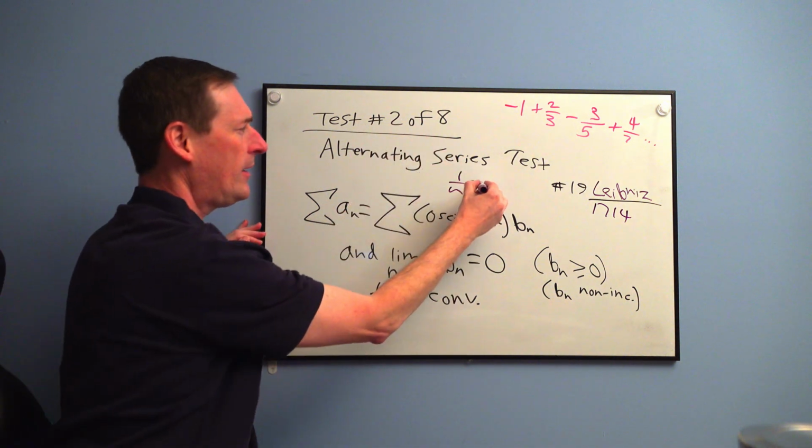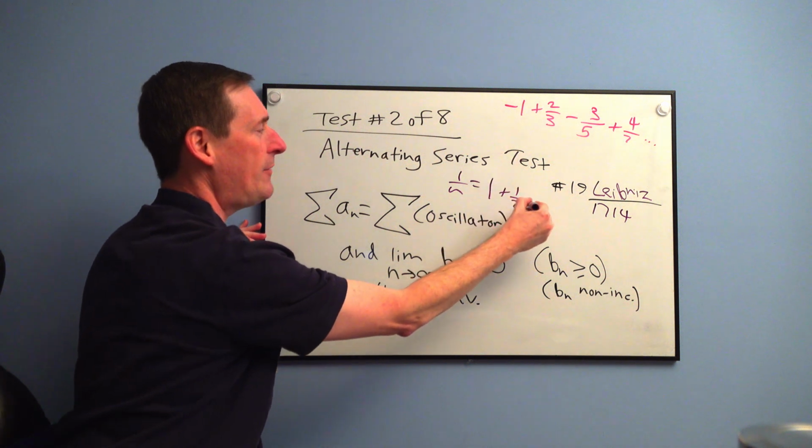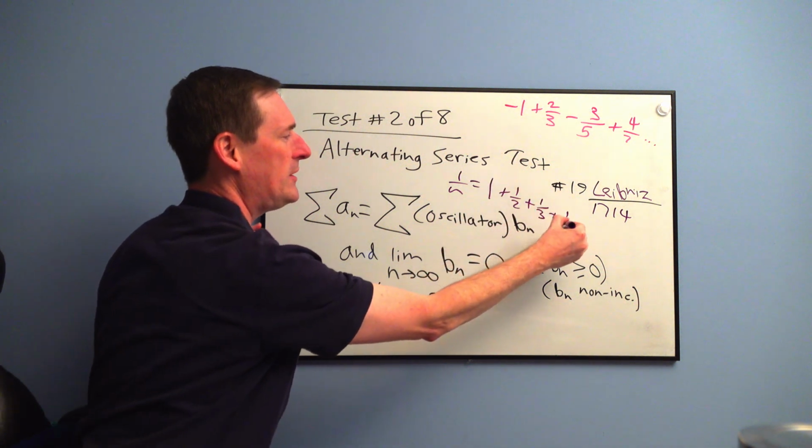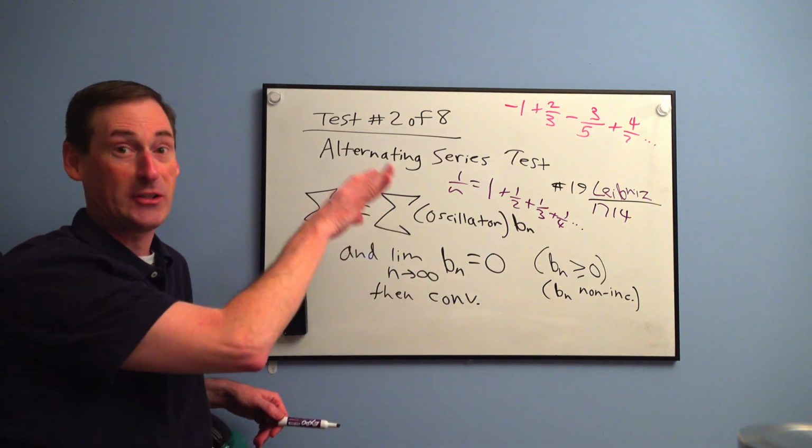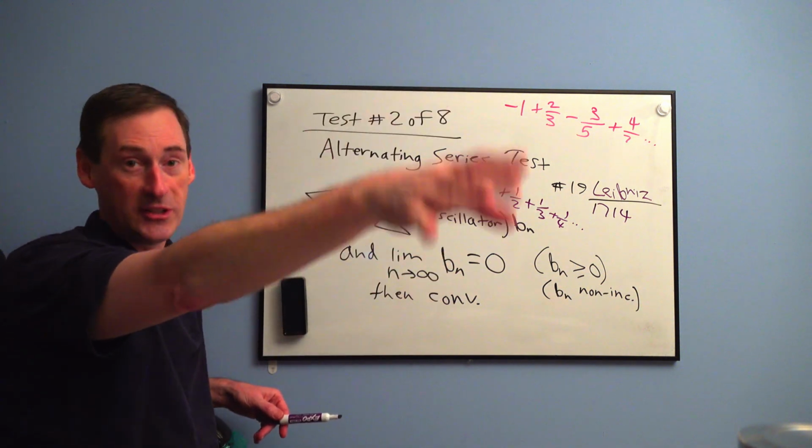You remember this one? Remember that was 1 plus 1/2 plus 1/3 plus 1/4, and we said it was going to get smaller and smaller, but it still doesn't converge. It actually diverges, which we won't prove until next time.